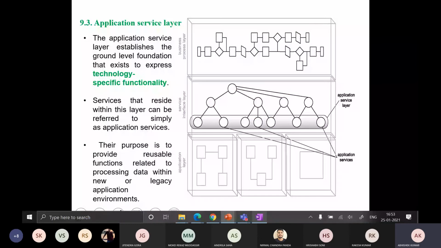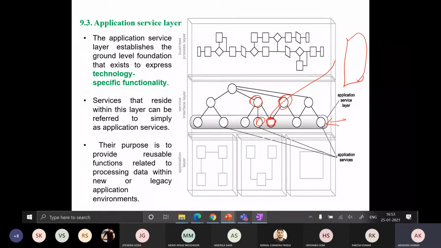These services are going to be used by business service 1 and business service 2. At that time we already explained that the services at this layer can be reusable in nature, right? And reusability means generic in nature, because reusability does not mean that this service is going to be reused only in a similar project. It can be reused in another SOA project, right?